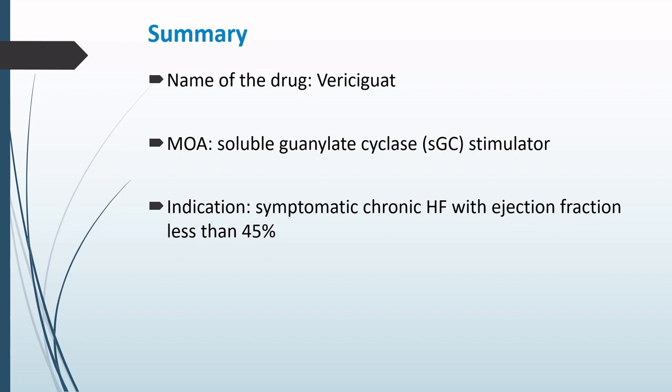So to summarize everything, the drug that we have studied today is Vericiguat. It is a soluble guanylate cyclase stimulator, and it is indicated in case of symptomatic chronic heart failure whose ejection fraction is less than 45%.